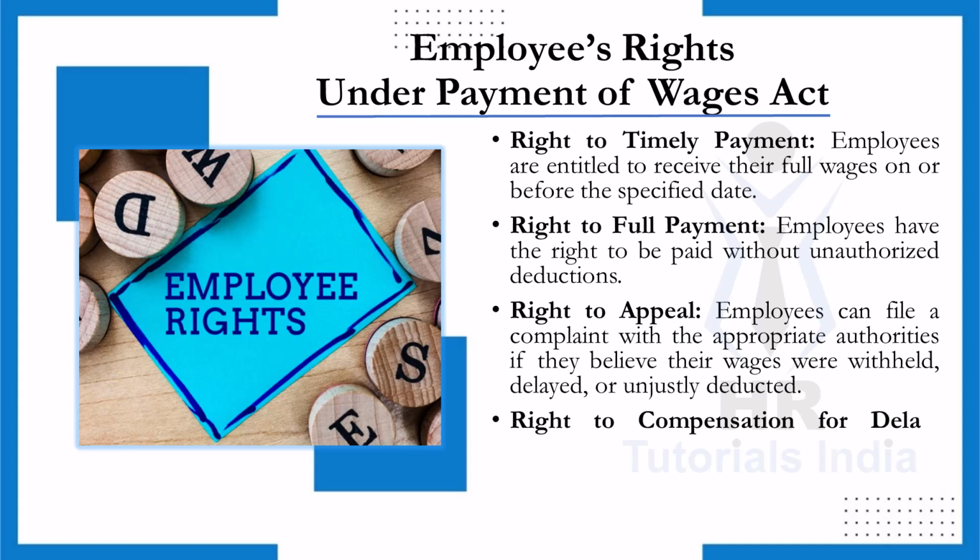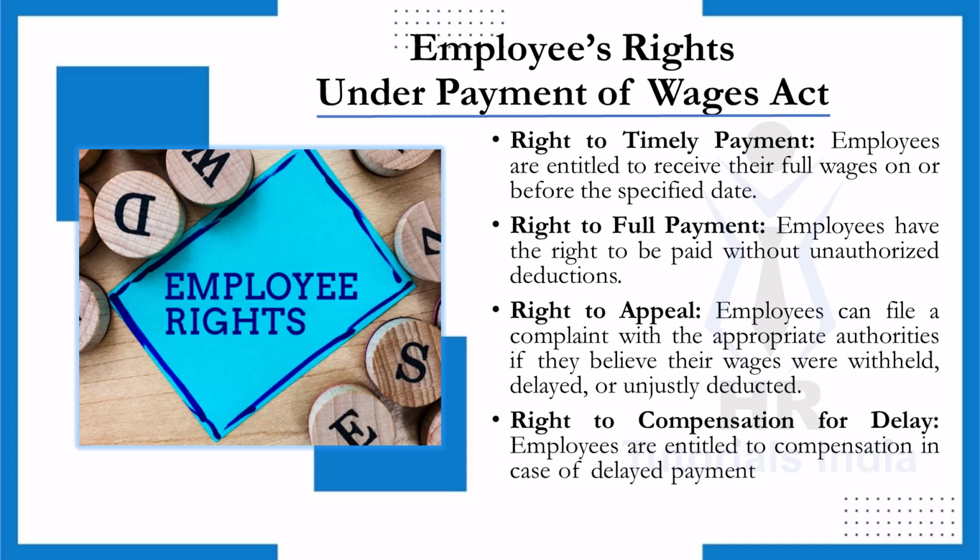Right to compensation for delay. In the event of delayed payments, employees are entitled to compensation, including the interest on the due amount. This right acts as a safeguard against any unnecessary financial distress caused by the employer's failure to pay on time. The Payment of Wages Act 1936 empowers employees by ensuring timely payment, full remuneration without unauthorized deductions, the right to appeal, and compensation for any delays. By understanding and addressing these rights, employees can protect themselves and advocate for their fair treatment in the workplace.